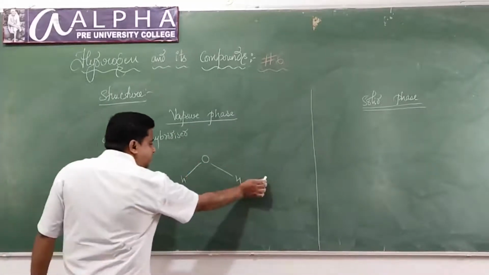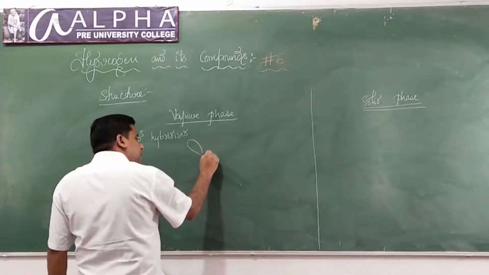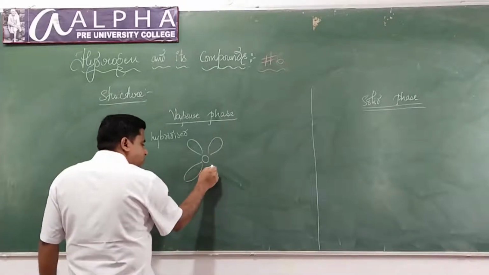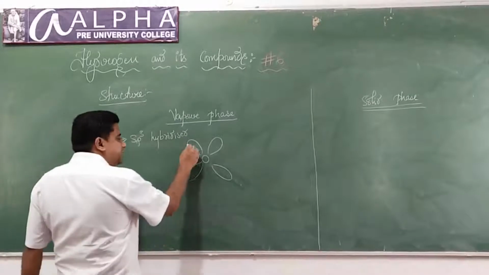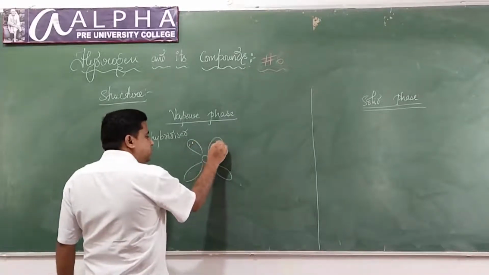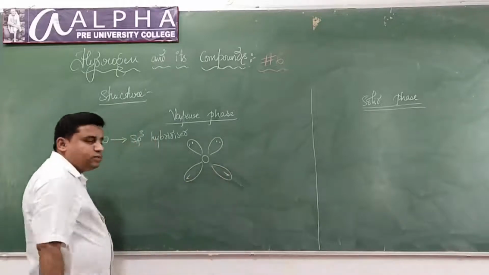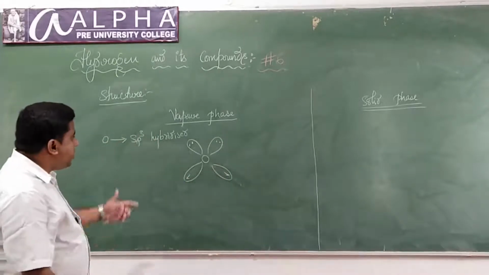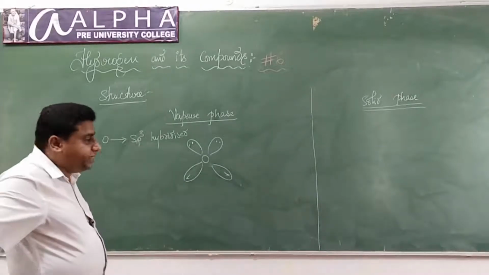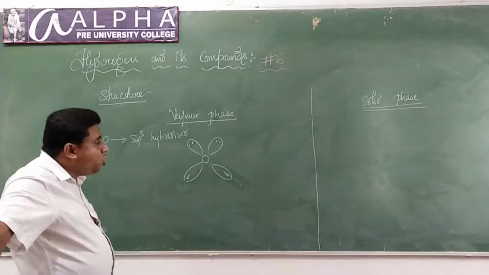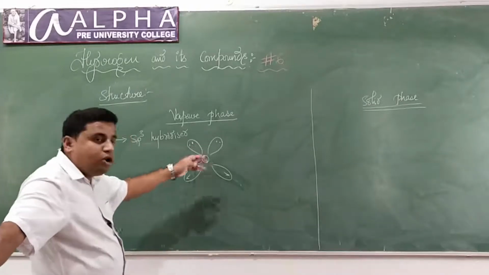Since oxygen is sp3 hybridized, it gives rise to 4 hybrid orbitals. 2 hybrid orbitals carry lone pairs of electrons and 2 hybrid orbitals carry bond pairs of electrons. Please understand this point. I am talking about the structure of water in the vapor phase. In the vapor phase, oxygen undergoes sp3 hybridization and gives rise to 4 hybrid orbitals.